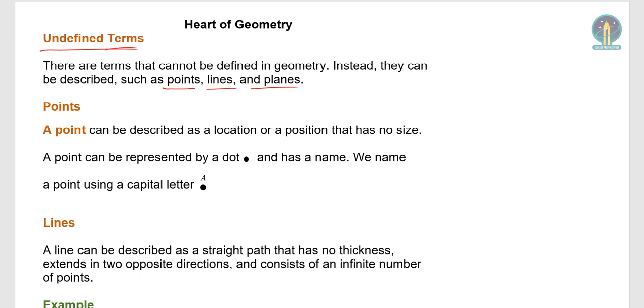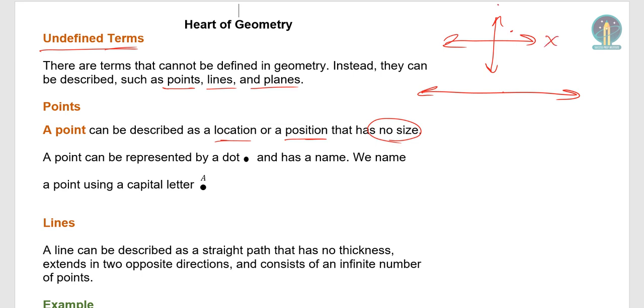Okay, so let's look at points. A point can be described as a location or position that has no size. So what do we mean by it having no size? Let's say we picked a point in space on a 2D coordinate plane. The point essentially denotes this position in the 2D coordinate plane, xy, right? So it would pertain to these two coordinates. Whether it were this small or this big, it's still a point. It has no spatial size.